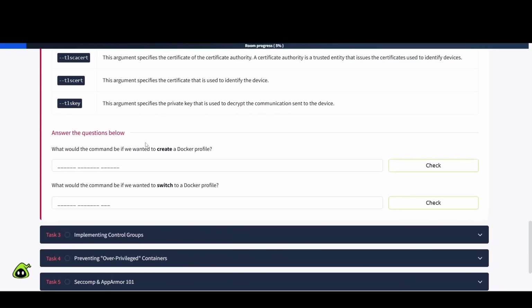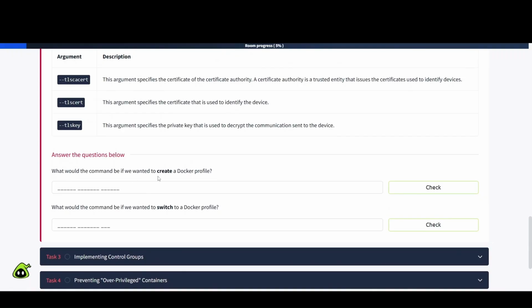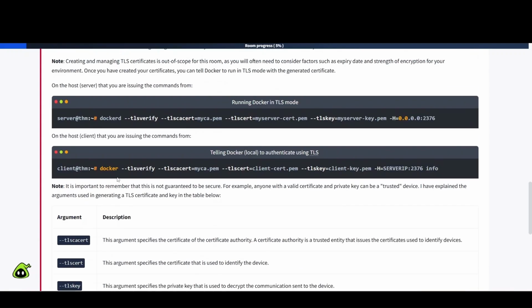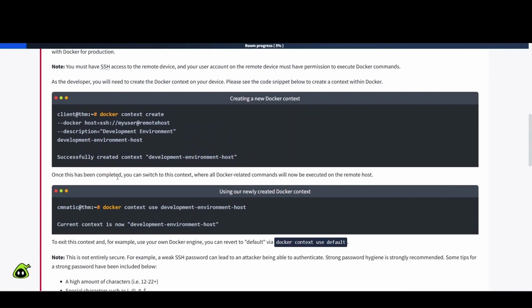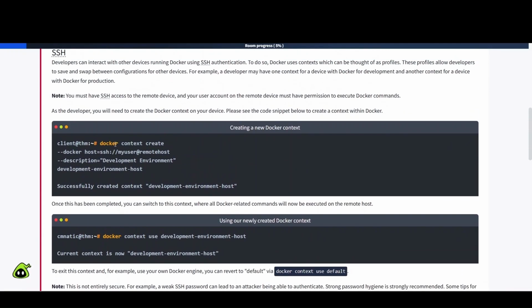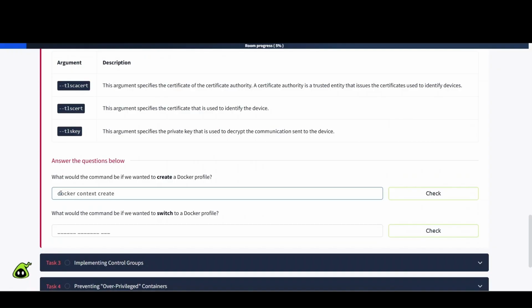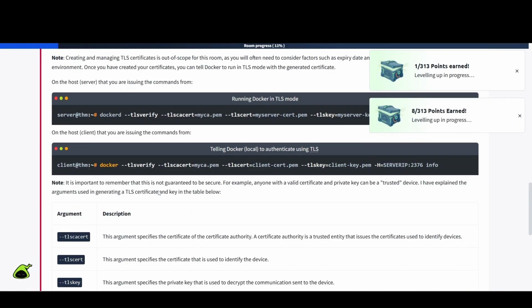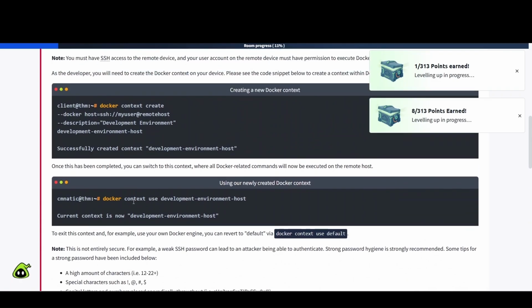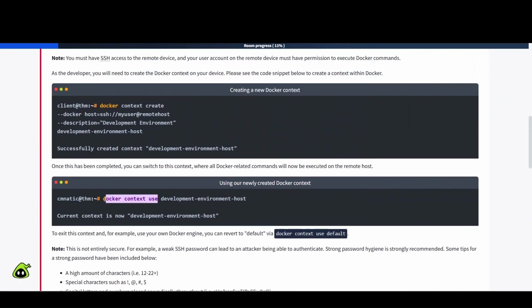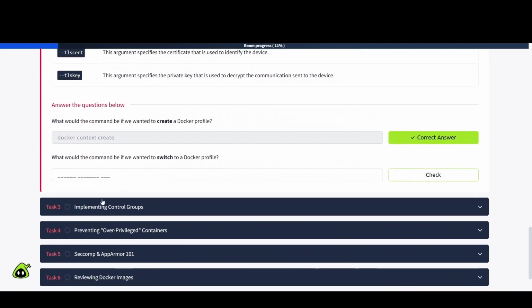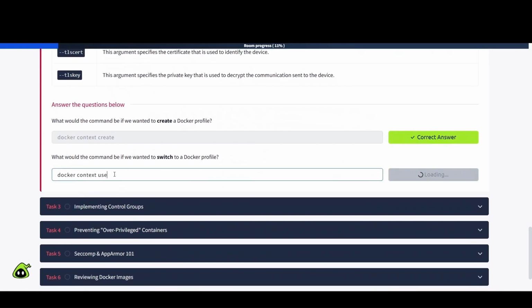Okay, so we have some questions here. What would the command be if you wanted to create a Docker profile? And then what would the command be if you wanted to switch to a Docker profile? So, okay, create and switch, and that was discussed earlier up here, right? So you would use docker context create for that first one. So let's go ahead and copy that and paste it below here. Okay, and then now we need to go to the switch one, which is the one just below it. So docker context use if you want to switch between those. Okay, so let's go ahead and plug that in as our answer.